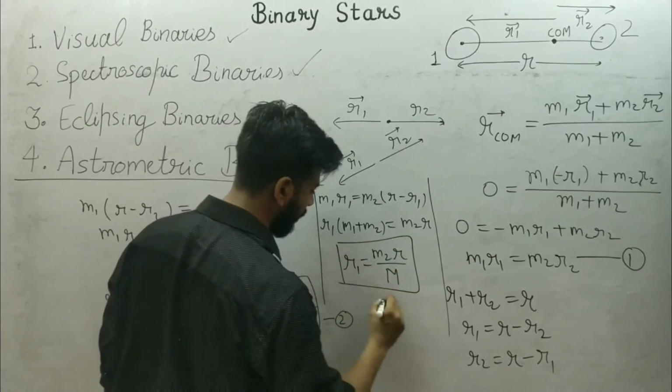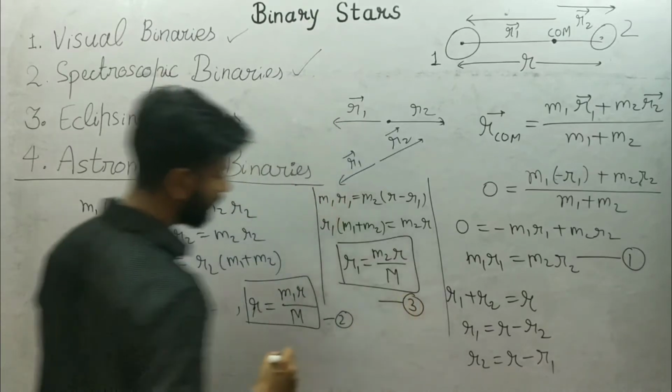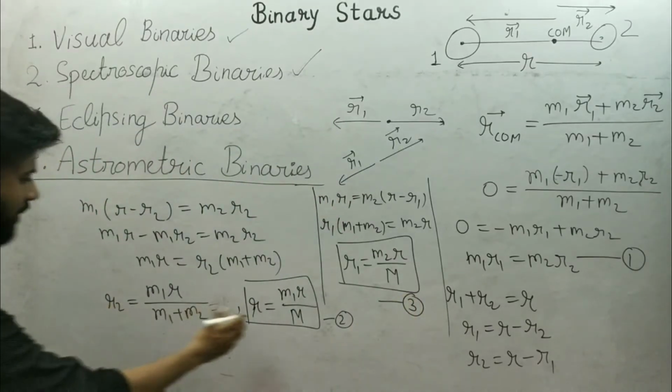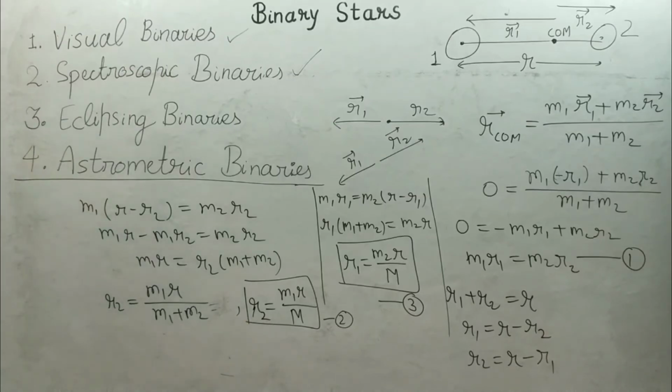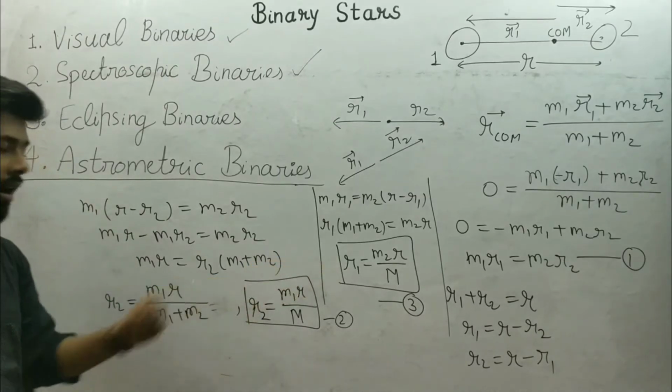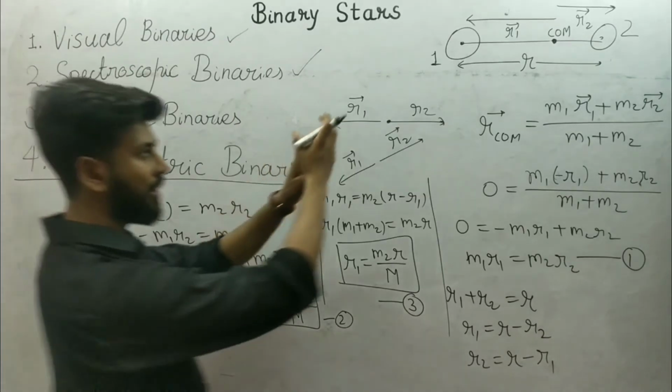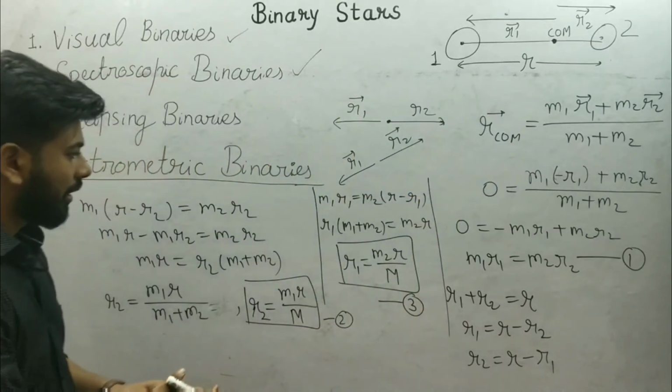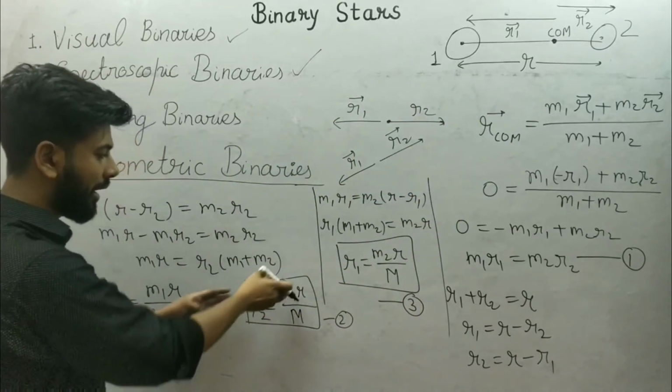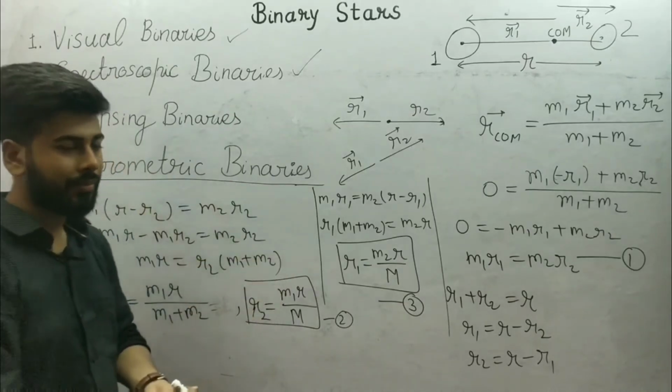So I get equation 3. This is r2. So I get r1 and r2 in terms of the separation and the total mass and the mass of the other star.